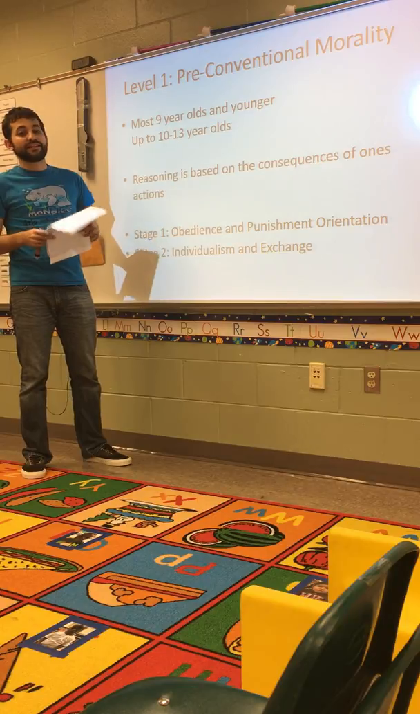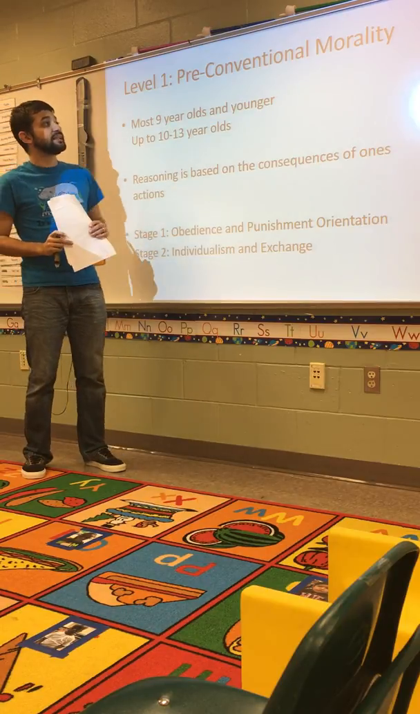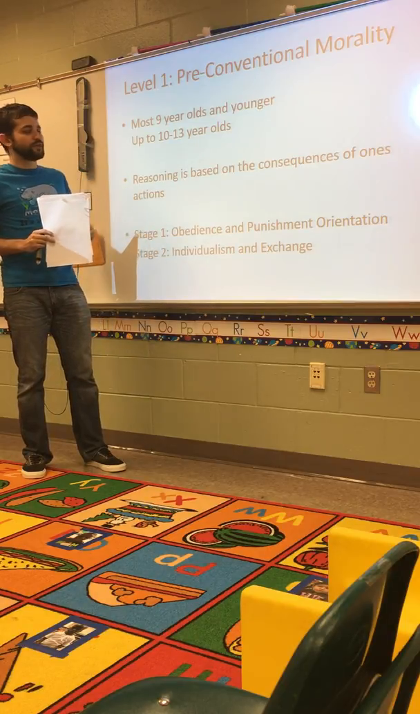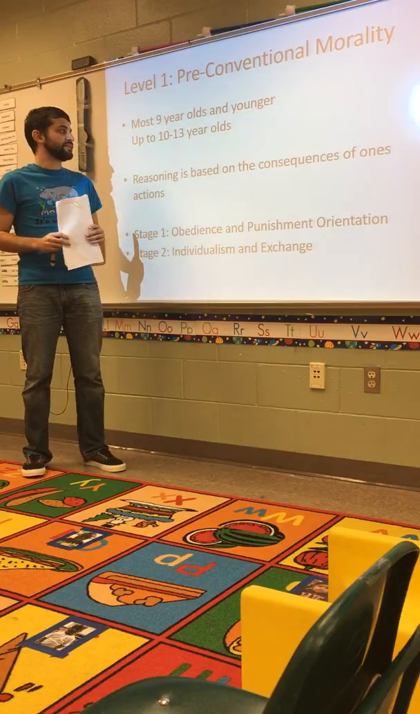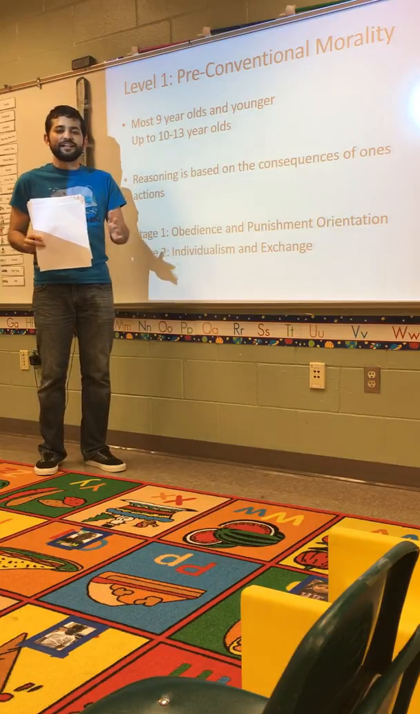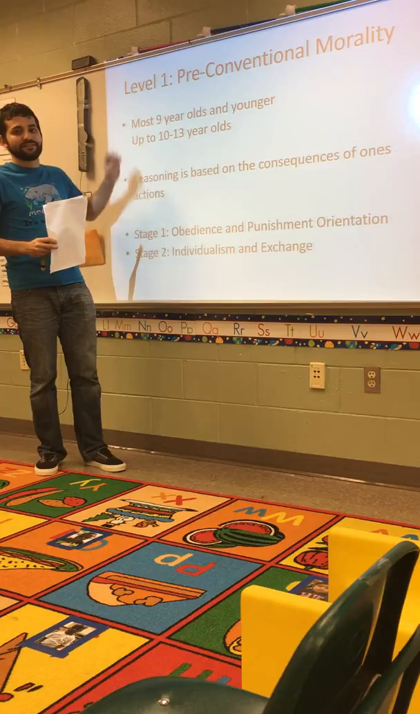So let's look at the 3 levels that Kohlberg came up with. First, level 1, pre-conventional morality. According to Kohlberg, this covered most students 9 years old and younger, and could also cover students up to 10 to 13 years old. So mainly kids in elementary school. There are adults that fit into this too, but this is primarily what he was looking at in his study.